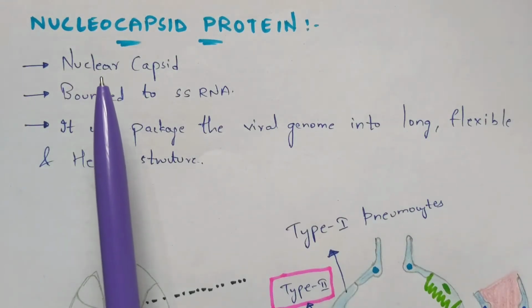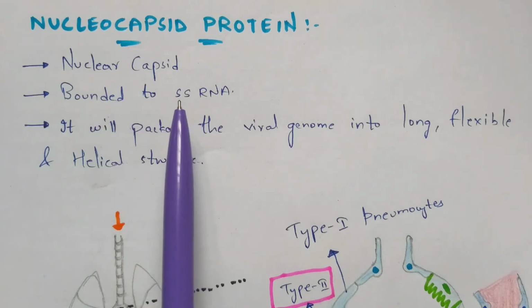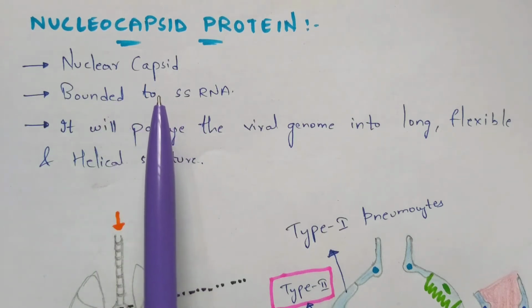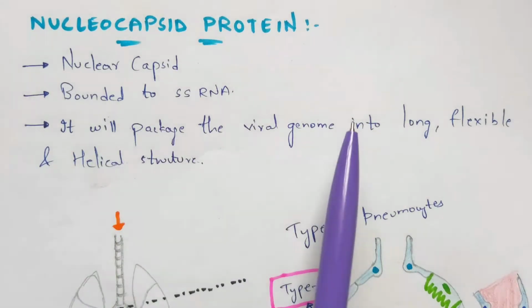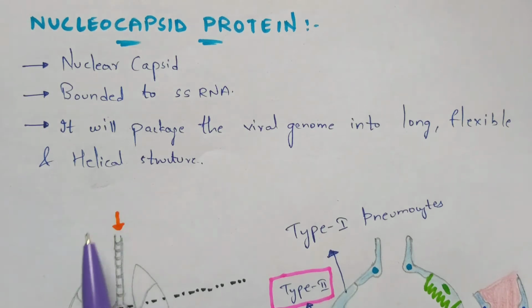It is also called the nucleocapsid, where it is bonded to single stranded RNA, which acts as the genetic material of that virus. It will package the viral genome into a long, flexible, helical virus. So this is very important to remember about the nucleocapsid protein.